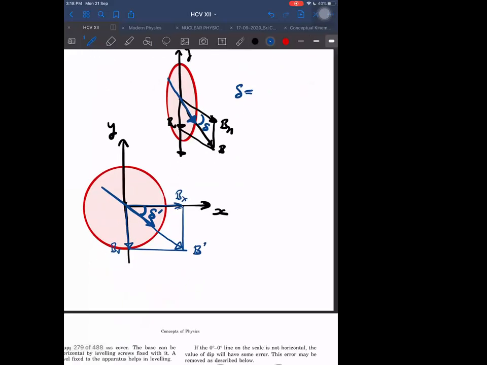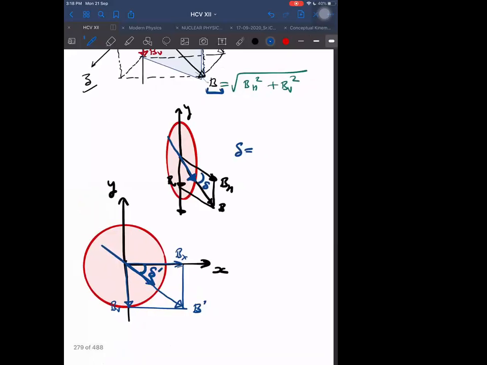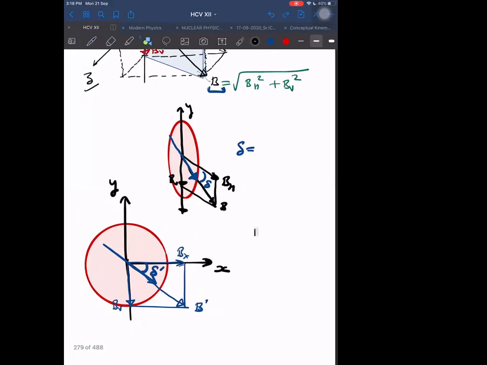We can find out by a simple way. I will start with Pythagoras theorem and derive it from there. Pythagoras theorem says that BH square plus B vertical square is equal to B square, right? And I want tan delta. Tan delta can be obtained easily, and it is better, I think.